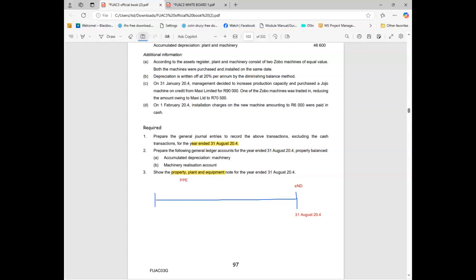Would it be July 31st, 20.3? 1st of July. Please count from July to this and tell me how many months you have. Well, it'll be 13. Yeah, but we don't want 13 months. We need 12.